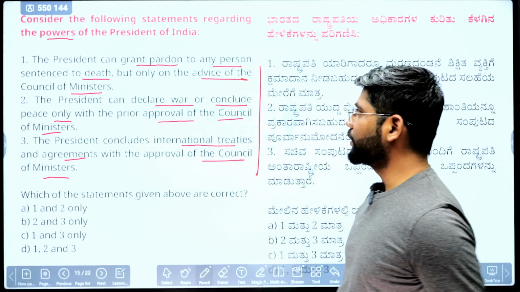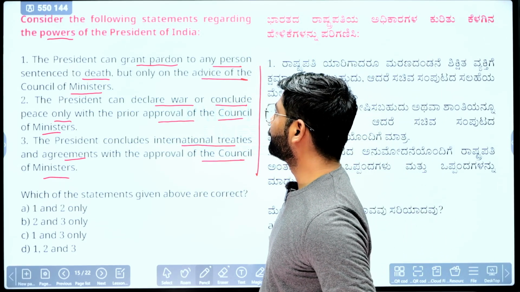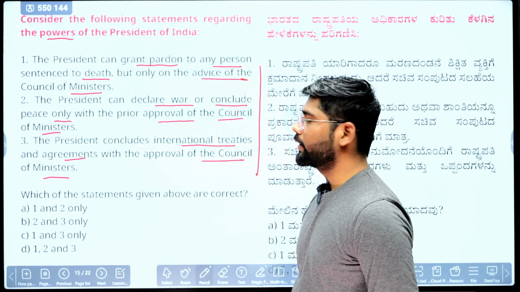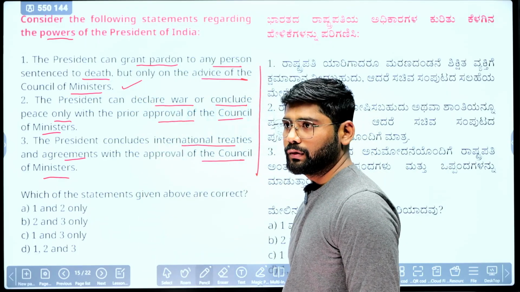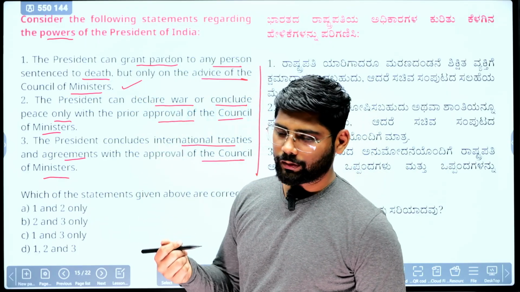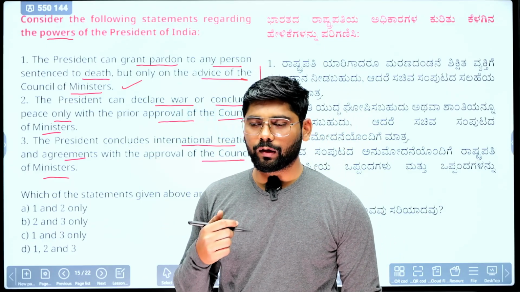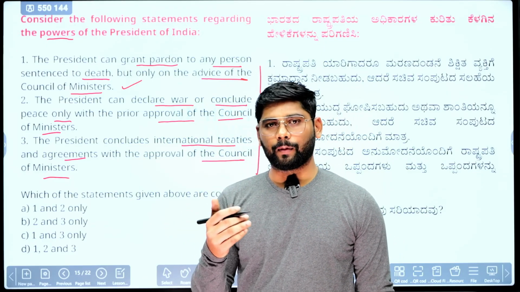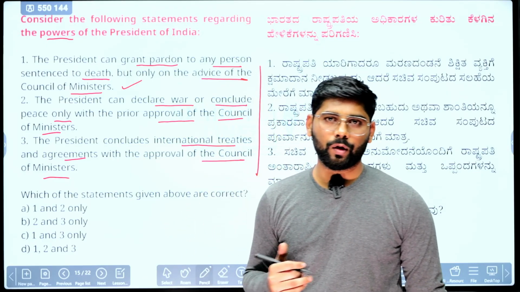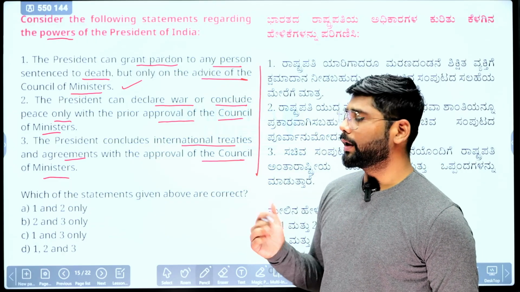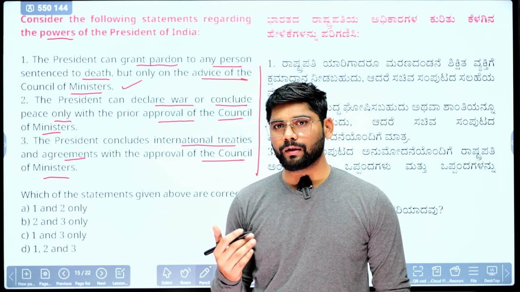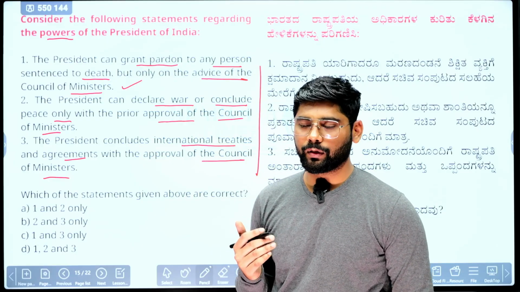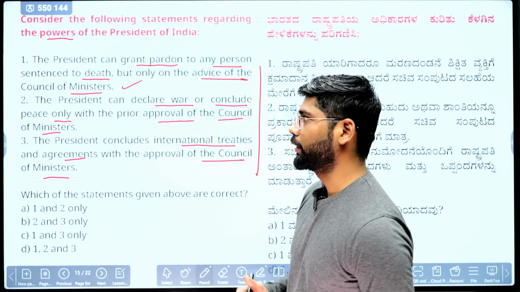Okay, we'll see which one is the correct. The President can grant pardon to any person sentenced to death, but only on the advice of the Council of Ministers. Yes, because any decision taken by the President of India must be after the aid and advice of the Council of Ministers. If he is taking any decision at his or her discretion, then it is not considered valid, or it will be considered unconstitutional.